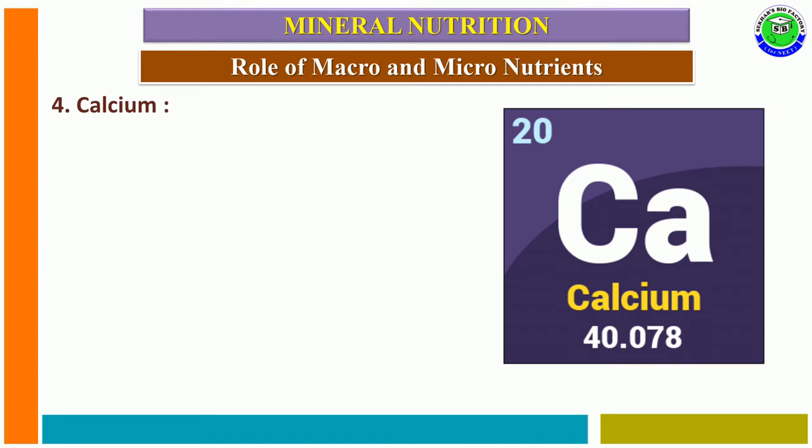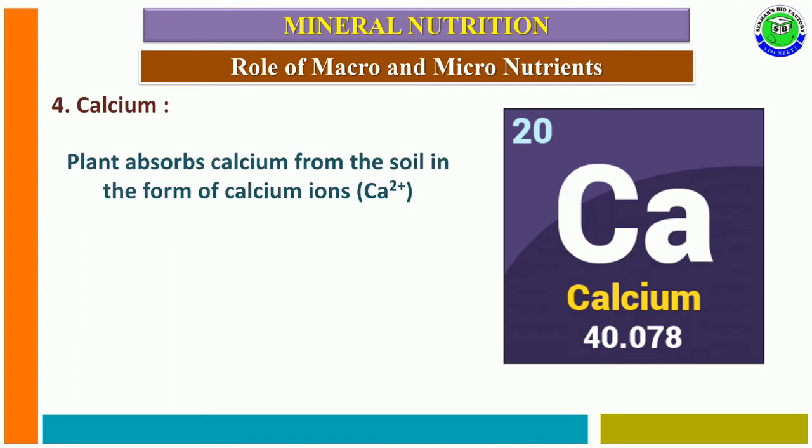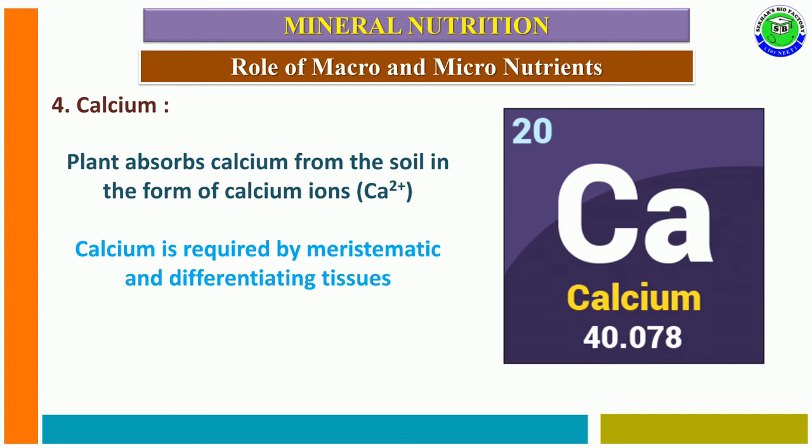The fourth element is calcium. So plants absorb calcium from soil in the form of calcium ions like Ca2 plus. Calcium is mainly required in meristematic cells, along with the cells which undergo differentiation to form permanent tissue.